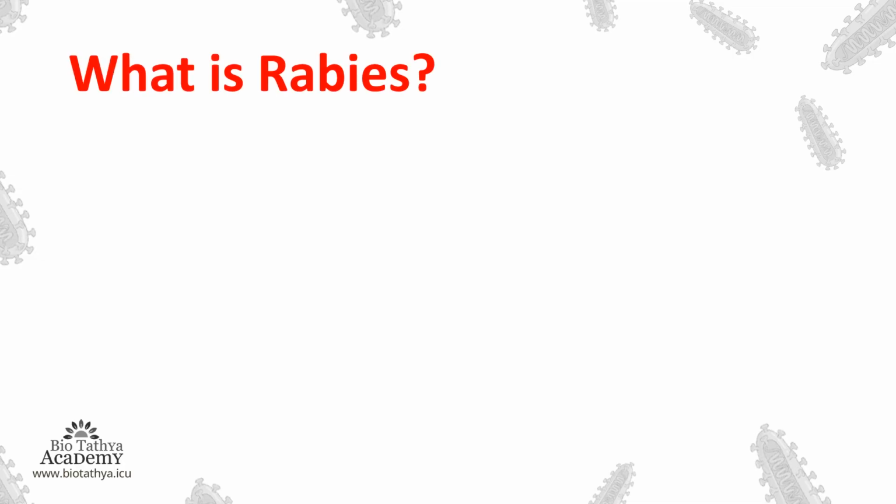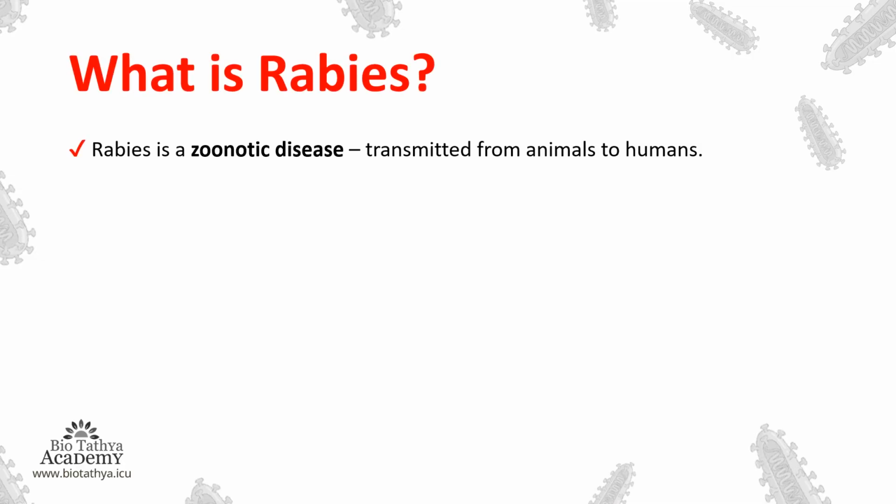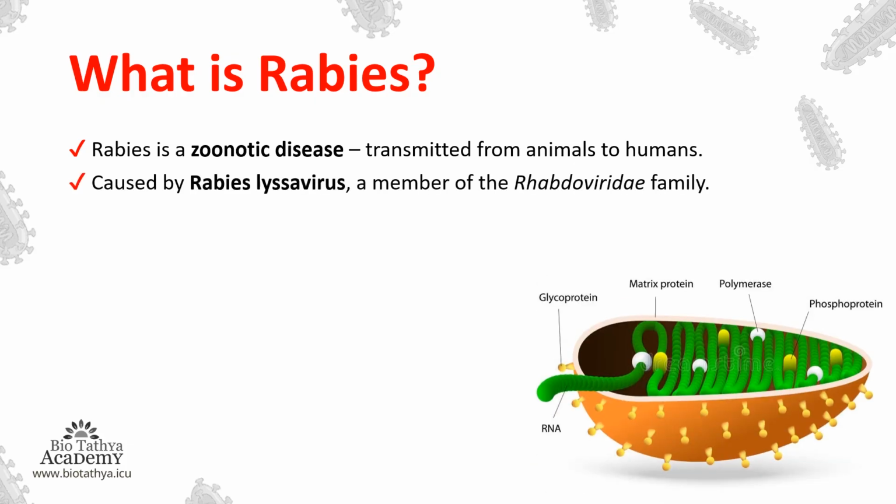Now, what is rabies? Rabies is a zoonotic disease. What is a zoonotic disease? A zoonotic disease is a disease that is transmitted from animals to humans, caused by the rabies Lyssavirus, a member of the Rhabdoviridae family.